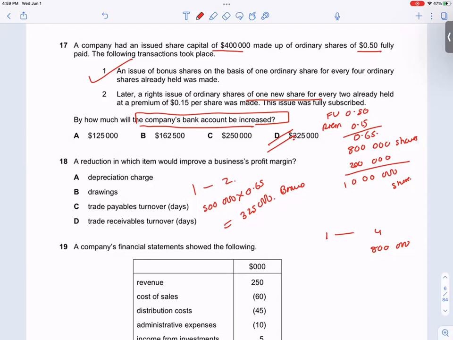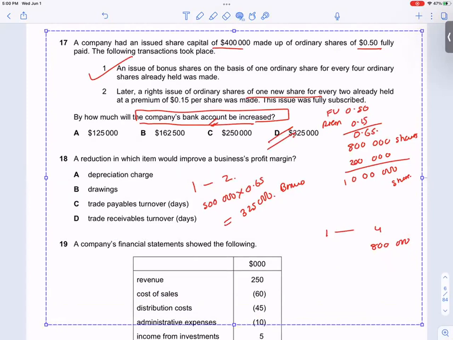They asked how much the bank account will increase, so the total: 500,000 shares at 0.65.